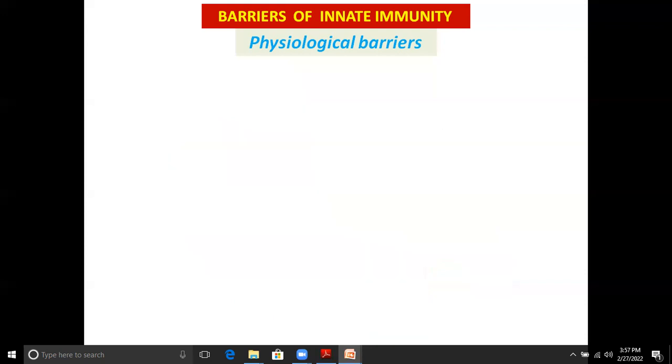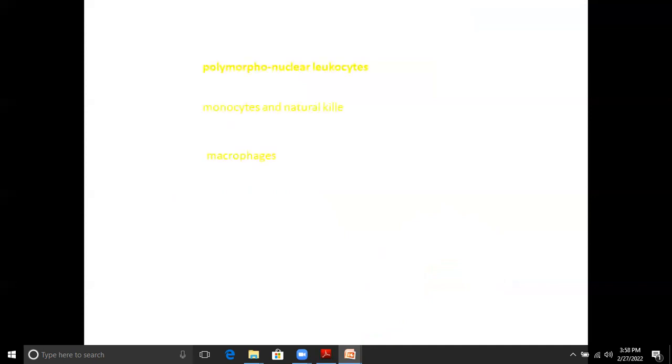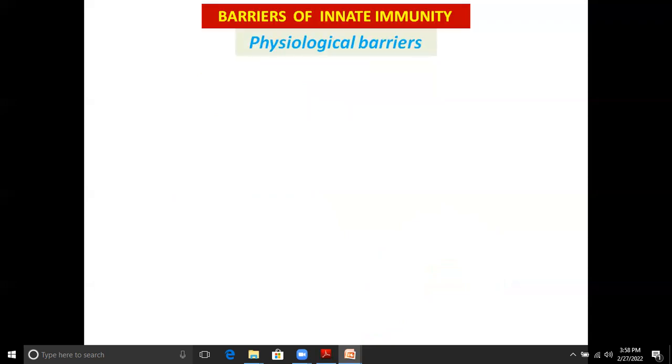The second one, the secretion of the lacrimal gland is known as lysozyme, which is present in tears as well as in saliva of the digestive gland. It kills or digests the pathogen. That was our physiological barriers. Then the body pH also avoids the growth of different pathogenic organisms. Then second one, body temperature.